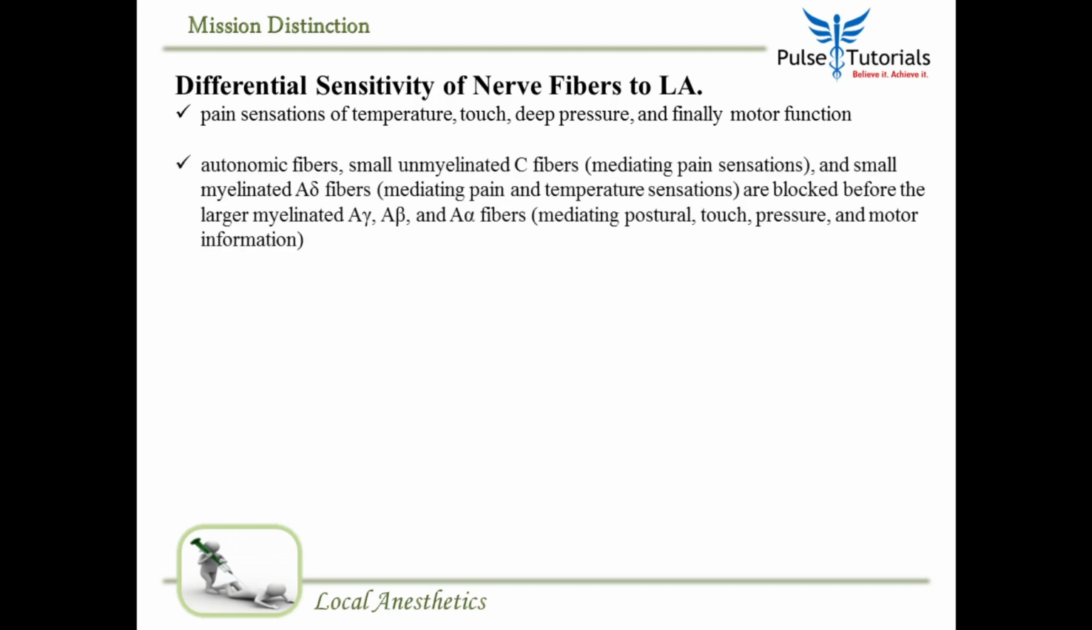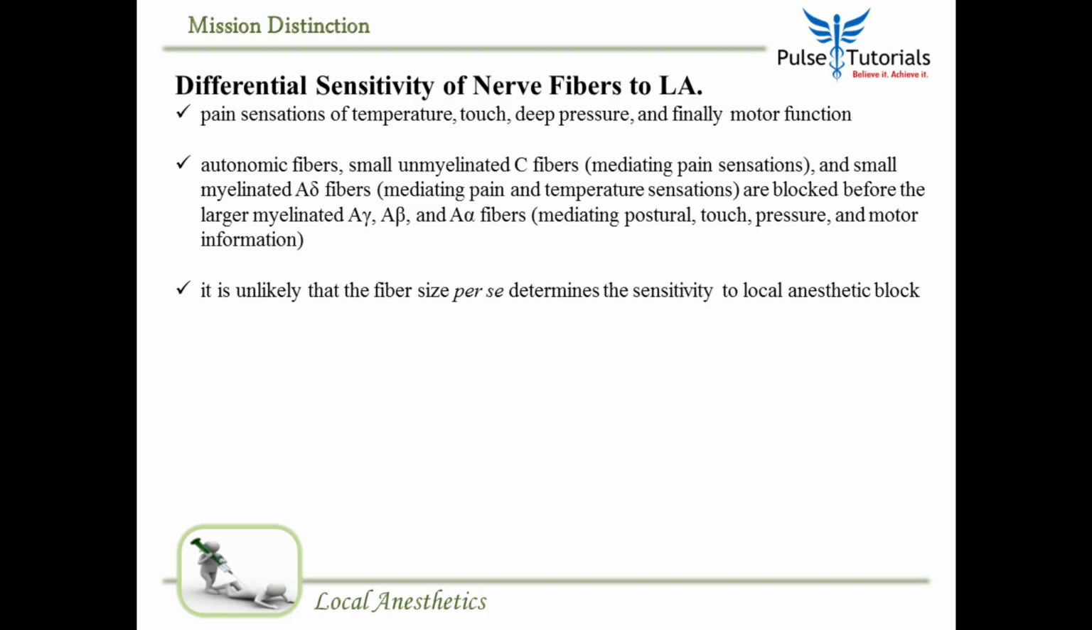So first pain goes away, then temperature, touch, deep pressure, and motor. The autonomic fibers are gone first, which are small unmyelinated type C, the pain sensing ones, then the small myelinated A delta, and then the larger myelinated A gamma, A beta, and A alpha. They go. So there is a sequence. The smaller non-myelinated are blocked first, the bigger myelinated ones are blocked later.